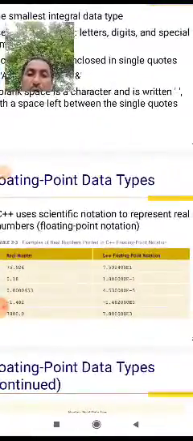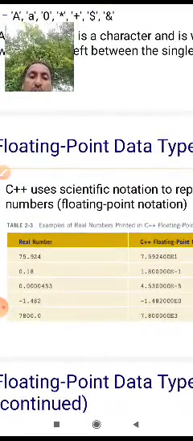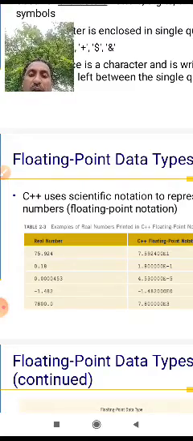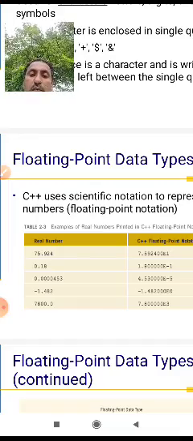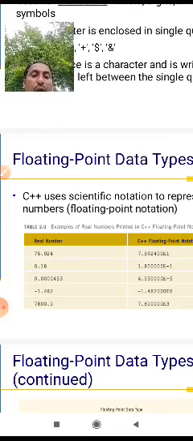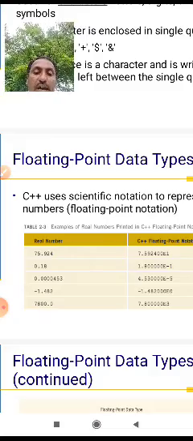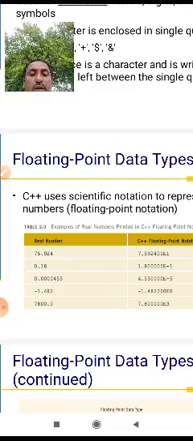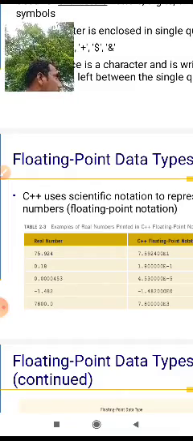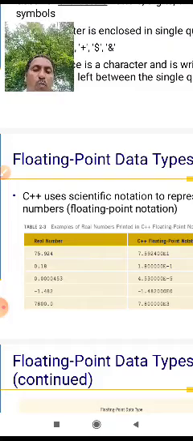This is the scientific representation of a real number in floating point. Here are a real number and its floating point form. 75.924 is a real number; 7.5924 is its floating point form. 0.18 is a real number; 1.800 is a floating point number. 0.00000453 is written as 4.53000 in floating point.